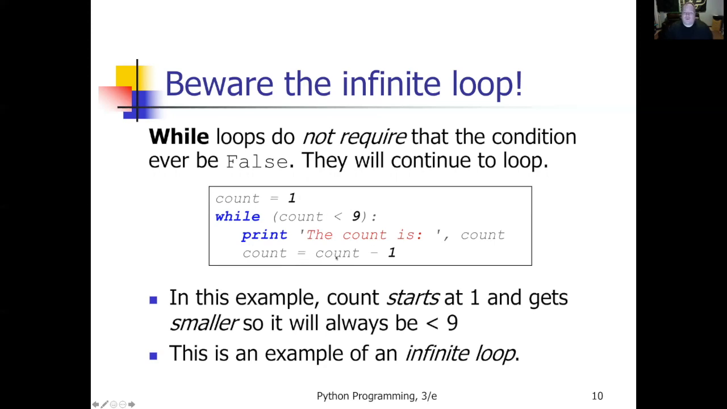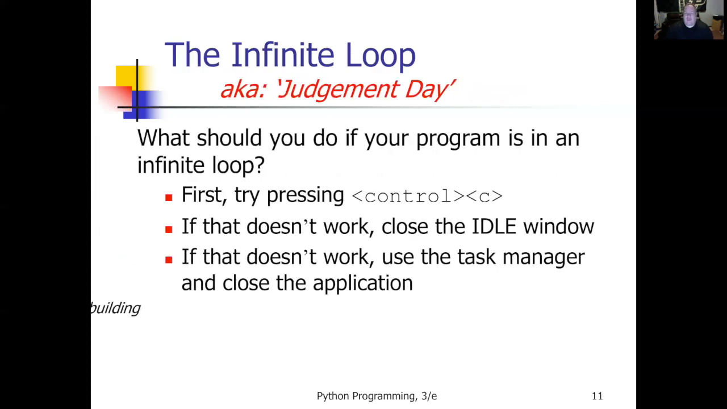The loop would never end because the variable that I'm using for my end condition never reaches an end point. So you want to be careful about that. This is what's called an infinite loop. You will eventually write one on accident or on purpose, I don't know, and you'll see how that works. So what do you do when you have an infinite loop?